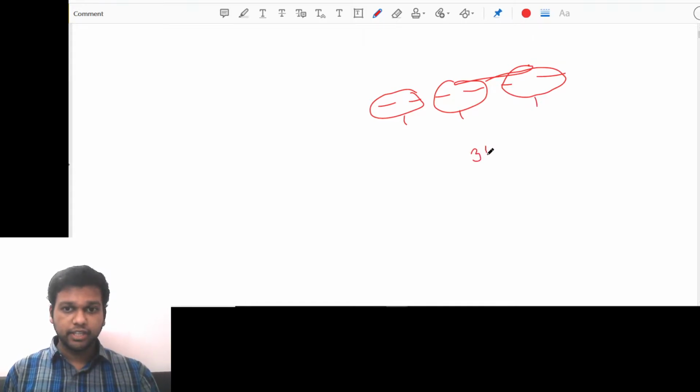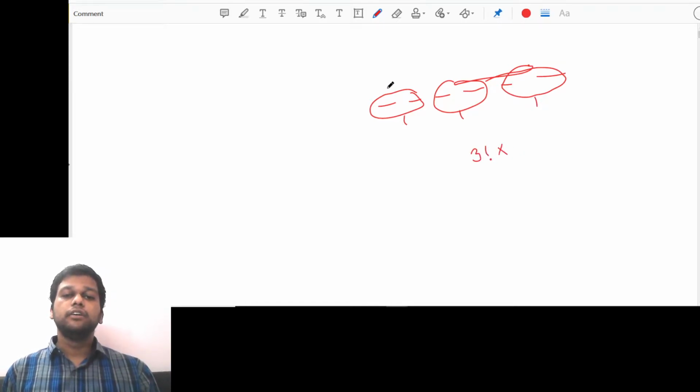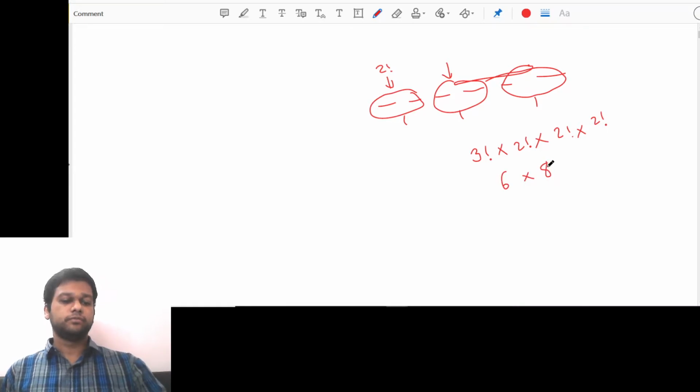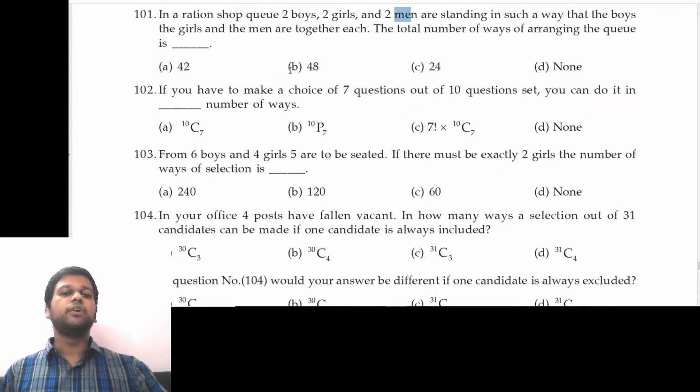So the number of ways will be 3 factorial. And in this box, we can shift them in two ways. So 2 factorial, 2 factorial. And in this box also we can shift them in two ways. So 2 factorial. And for this box also 2 factorial. So the answer will be 3 factorial, 6, into 2 factorial, 2 factorial, 2 factorial, 8. So option B, 48. Okay.